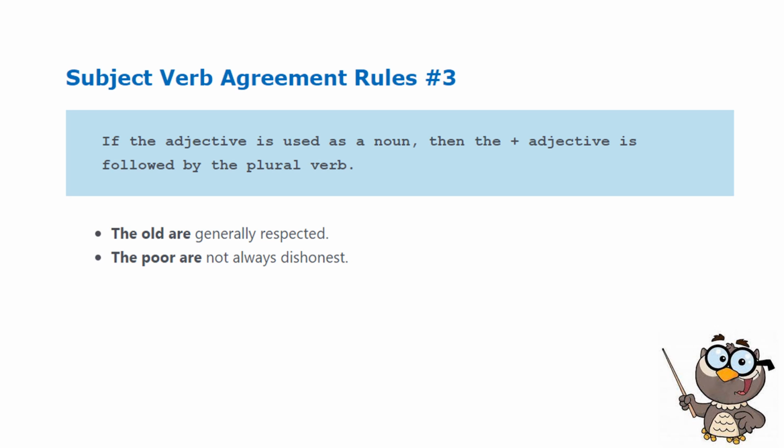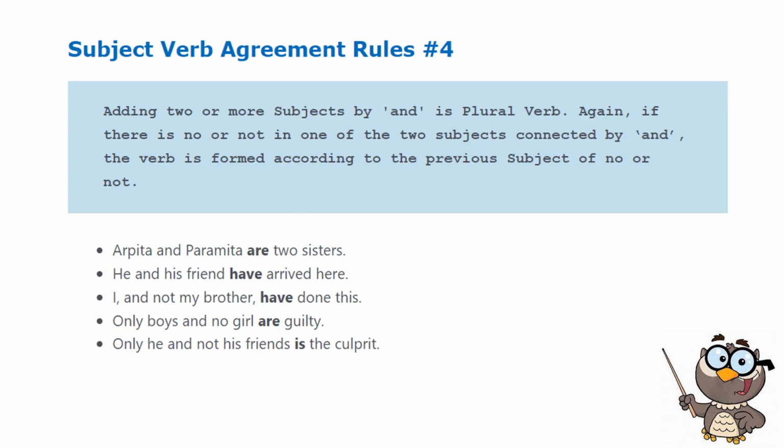Next example, the poor are not always dishonest. So our subject in this sentence is poor. Again, the rule says when you use an adjective as your subject in the sentence, use a plural verb. Hence, the poor are not always dishonest. Let's go to the next rule.